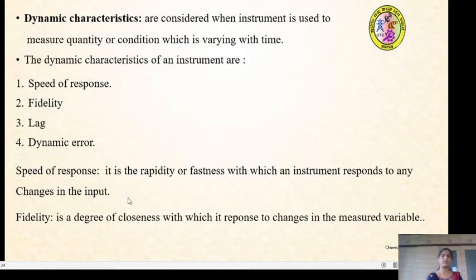So what is the speed of response of an instrument? It is the rapidity or fastness with which an instrument responds to any changes in the input. As we know, in order to get an output, we provide an input. Any changes in the input, the instrument should respond immediately; how fast or how rapidly it responds to any changes in the input, we call the speed of response. Then fidelity is the degree of closeness with which it responds to the changes in the measured variable.